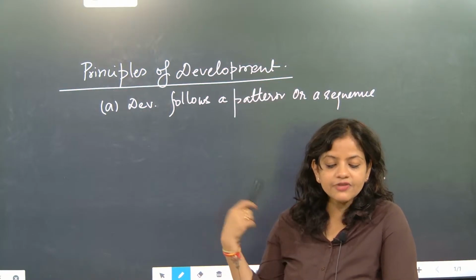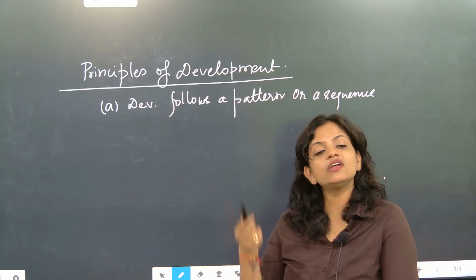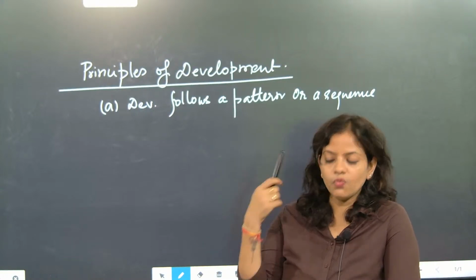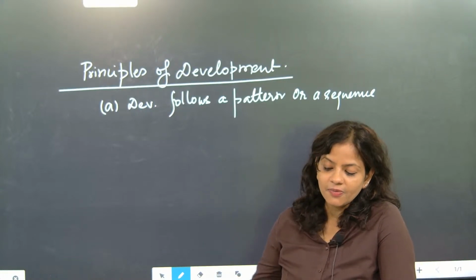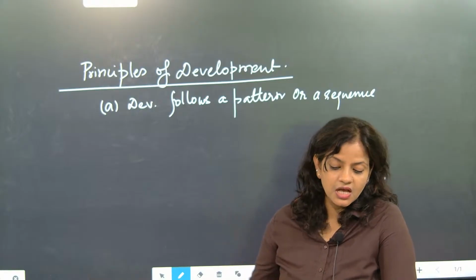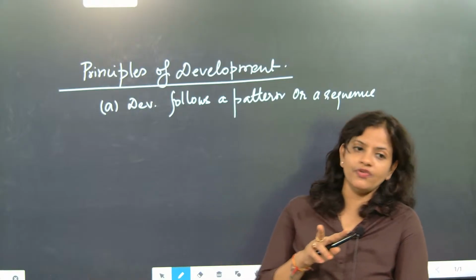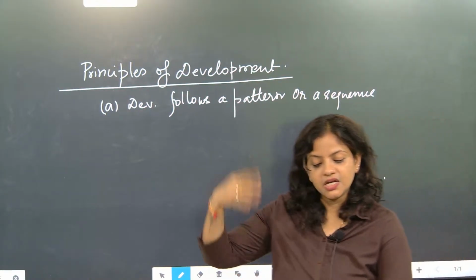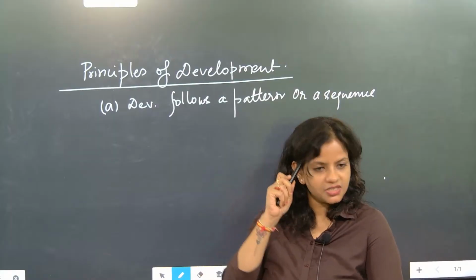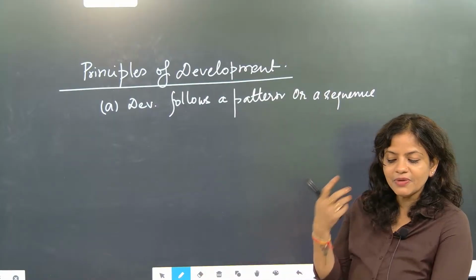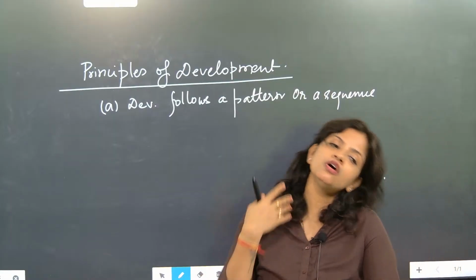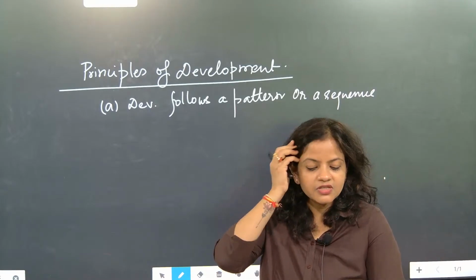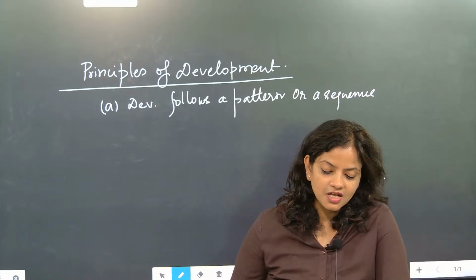One is in height, physical changes, and the second one is mental changes. Whenever we talk about development, it will be a sequence, but this sequence will happen in two ways. One is physical change, and the second one is mental change. Understood? So with physical change and mental change, understanding will also change. I hope this is the first principle we have discussed.